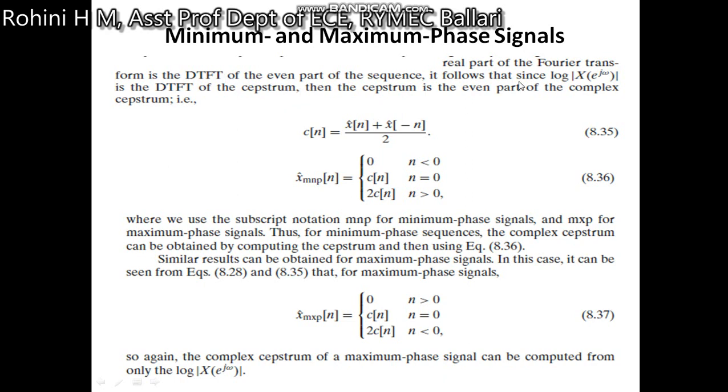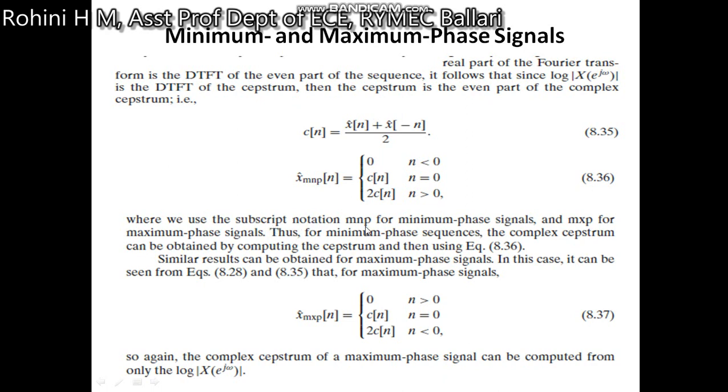So it follows that since log of X(e^jω) is the DTFT of the cepstrum, then the cepstrum is the even part of the complex cepstrum. So this is the even part of the complex cepstrum, that is c[n] is (x̂[n] plus x̂[-n]) divided by 2. Whereas x̂ minimum of n is written as 0 when n is less than 0, c[n] when n equal to 0, 2c[n] when n greater than 0.